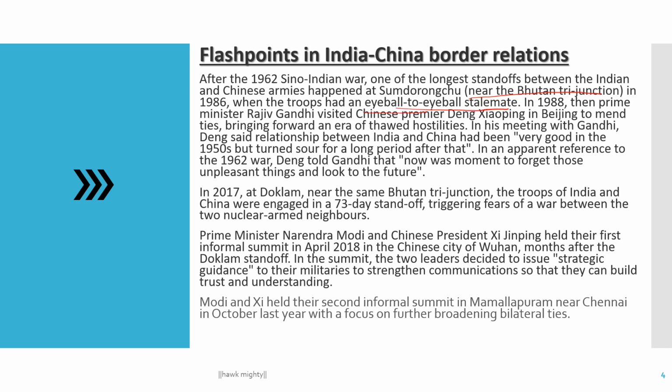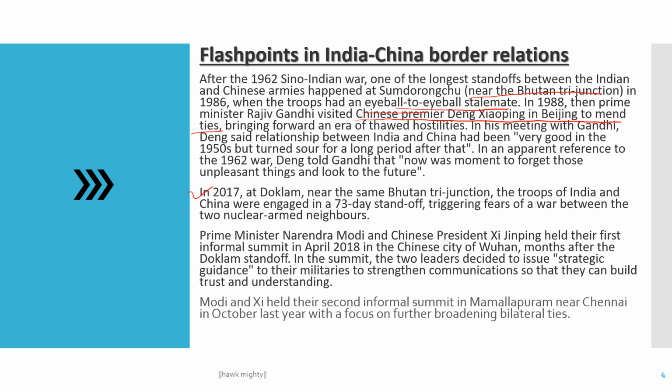In 1988, Prime Minister Rajiv Gandhi visited Chinese leader Deng Xiaoping in Beijing to mend ties, bringing forward an era of thawed hostility. In this meeting with Gandhi, Deng said the relationship between India and China had been very good in the 1950s but turned sour after a long period after that. In apparent reference to the 1962 war, Deng told Gandhi that now was the moment to forget these unpleasant things and look to the future.